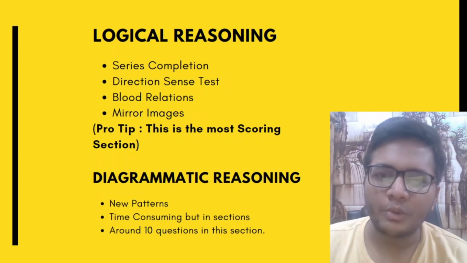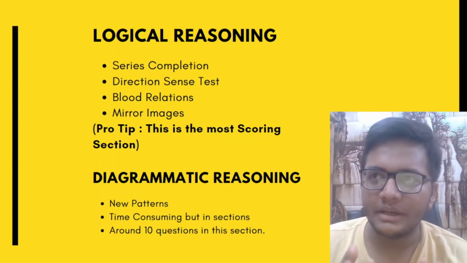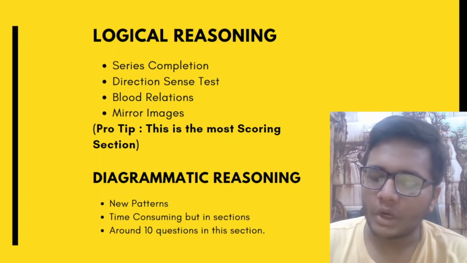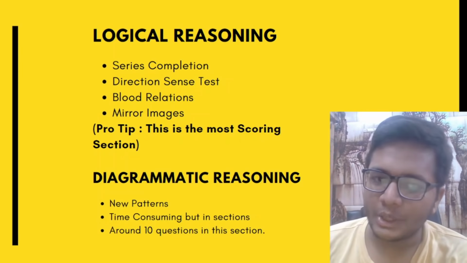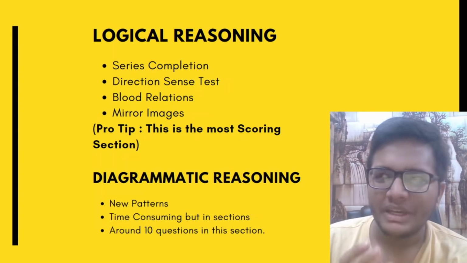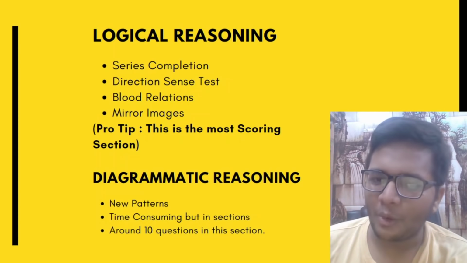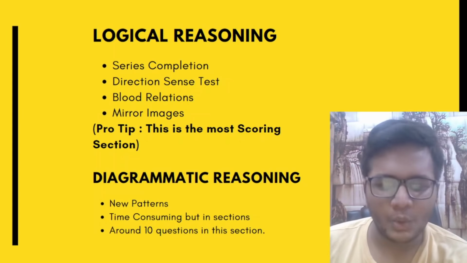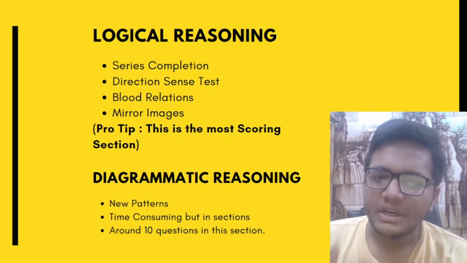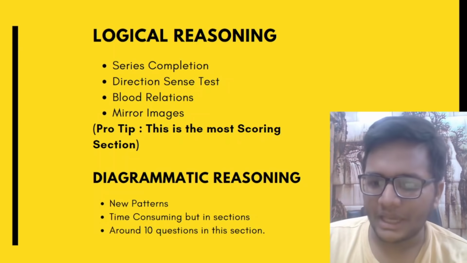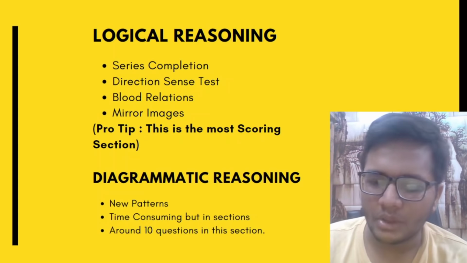You will have to find out patterns in the already solved questions. There will be an example given, you have to see what is followed in that pattern, and you will have to conclude something and solve the rest of the questions. So these are a bit typical, you will find all the types of questions are a bit new as compared to what we have been doing in aptitude. So this also might take some time, and some questions on magic squares are also there.